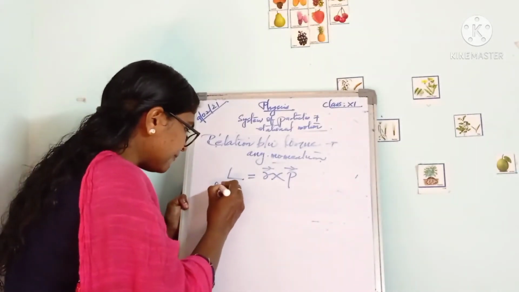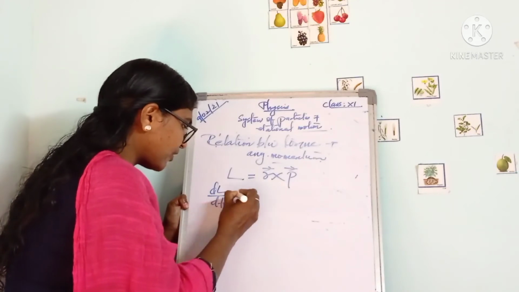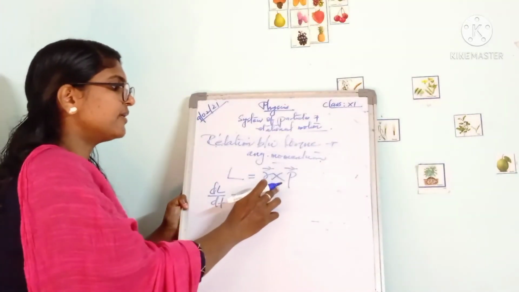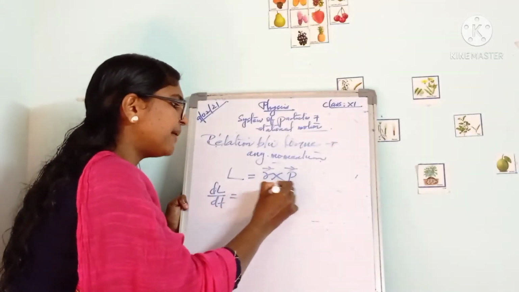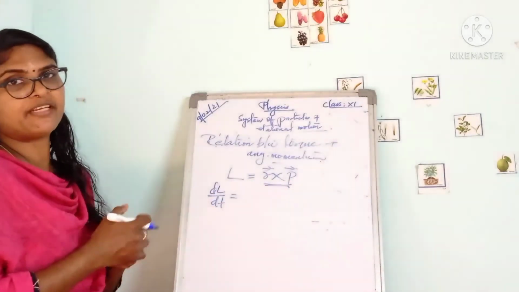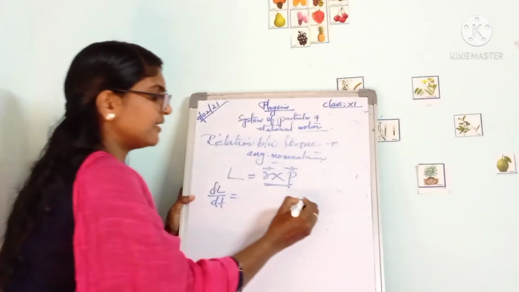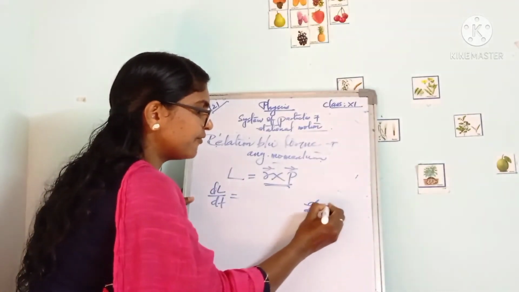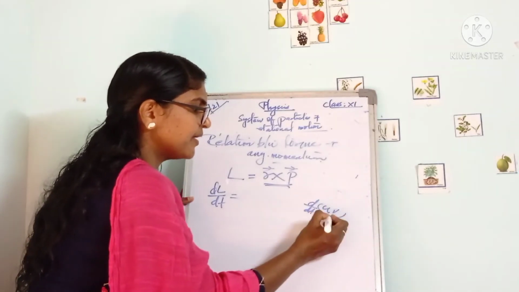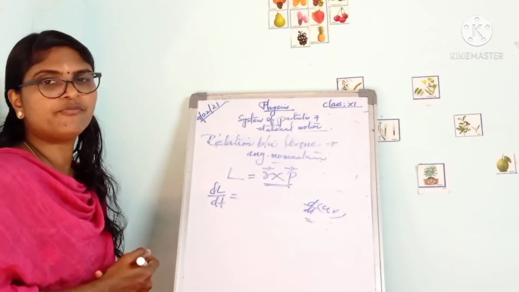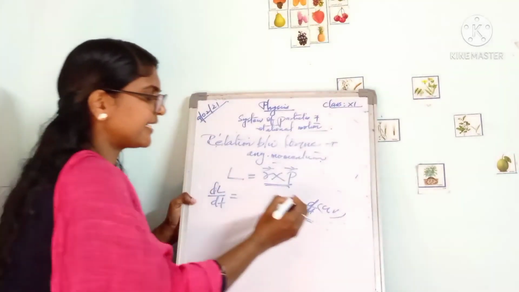That is dL by dt. Here we have to apply the product rule in differentiation, which we have already learned. The standard equation is d by dt of uv. How can we write it?